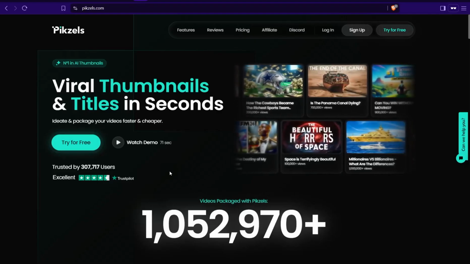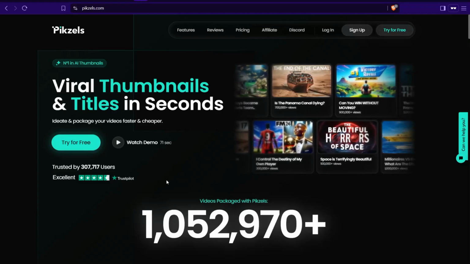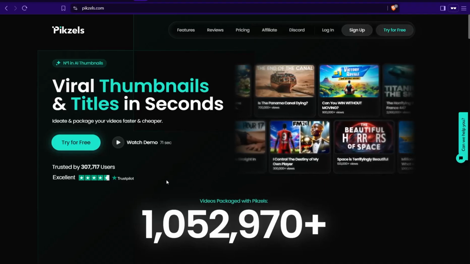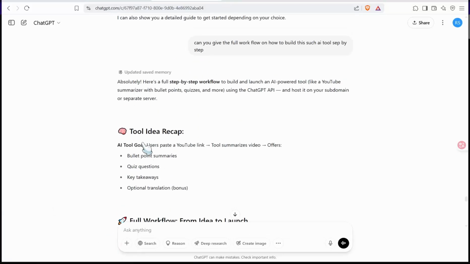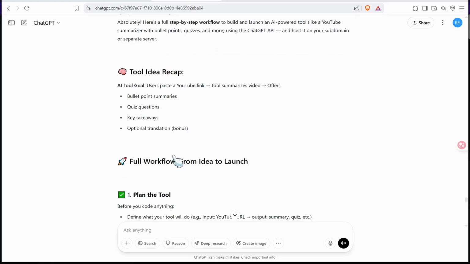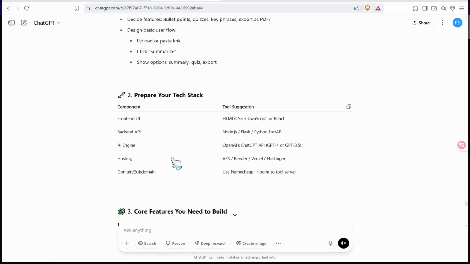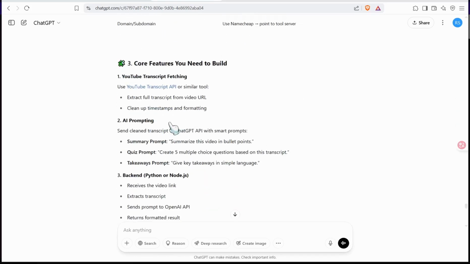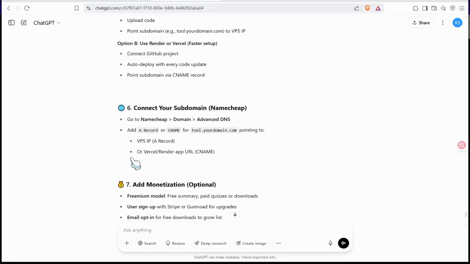Yes, you heard that right. For example, if you want to make a beautiful AI tool or SaaS tool to summarize YouTube videos, you can go to ChatGPT in the first place and ask it to make your workflow and tutorial to create such a tool. And ChatGPT gives you all the steps you need, from code, tools, free and paid websites, and so on and so forth, to create your tool as you want. And you can even build this SaaS tool with just $0.